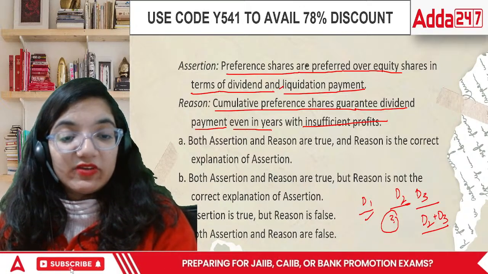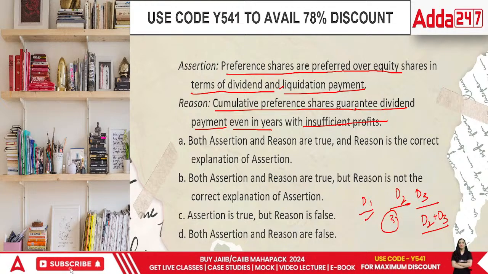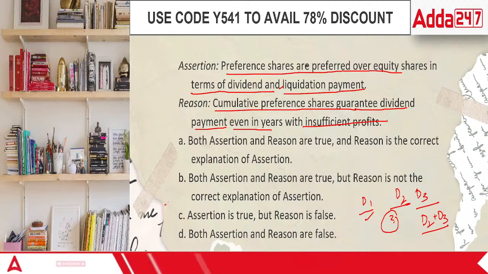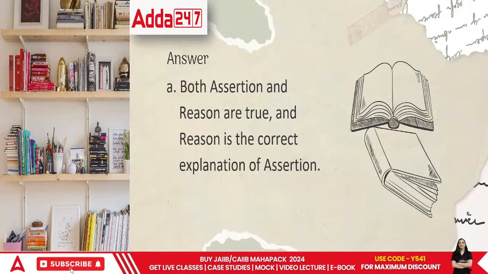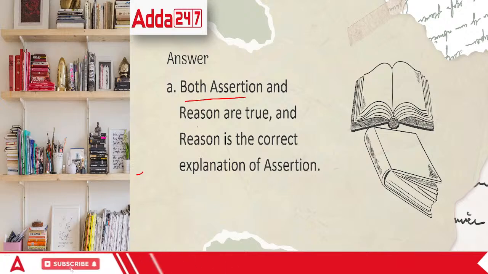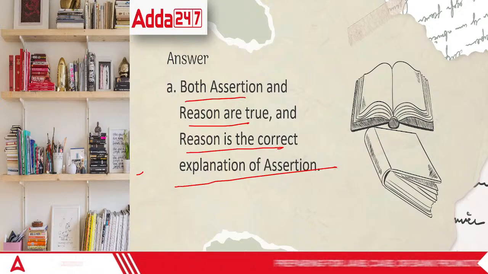In terms of cumulative preference shares, if the company is not able to pay in one particular year, it will compensate and give it in the next year. So in this case, the correct answer is both assertion and reasoning are true, and reasoning is the correct explanation of assertion.